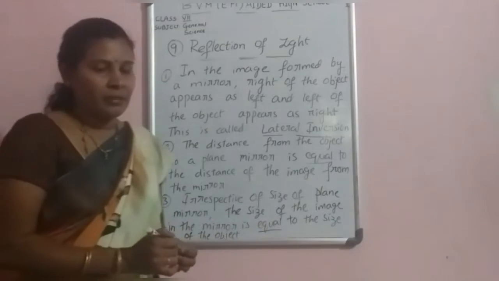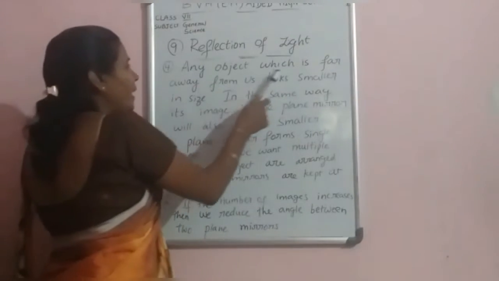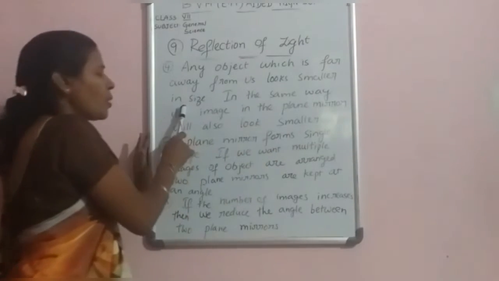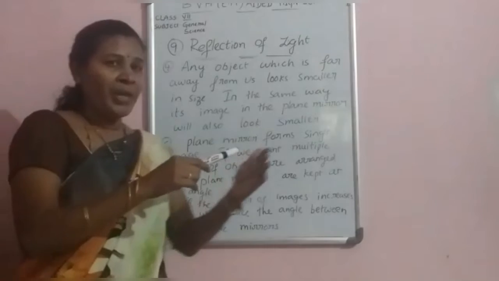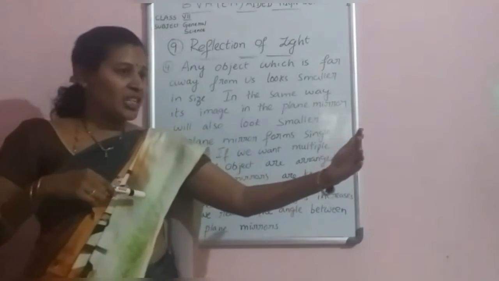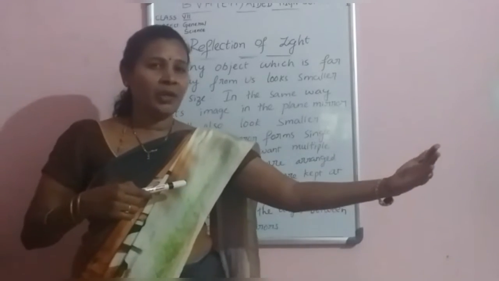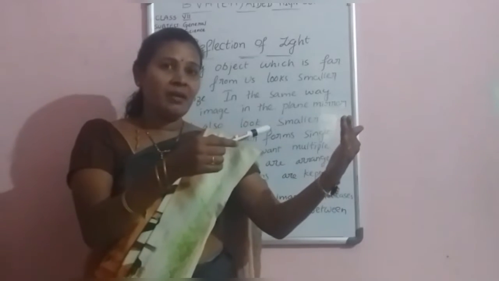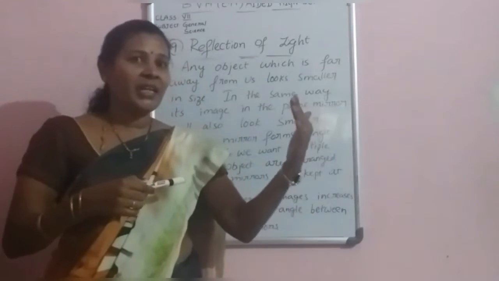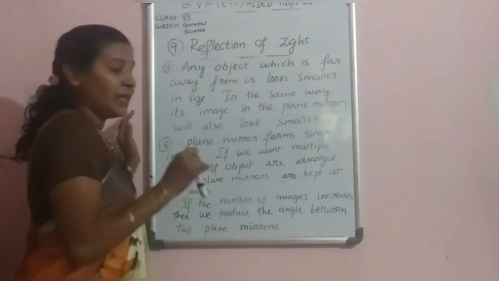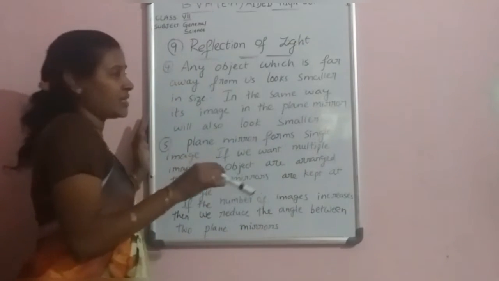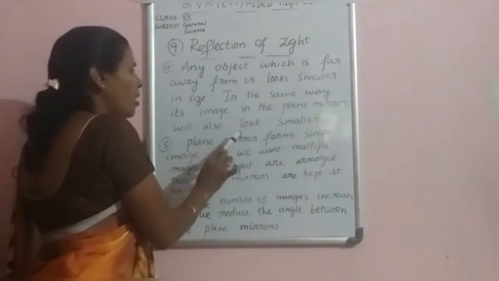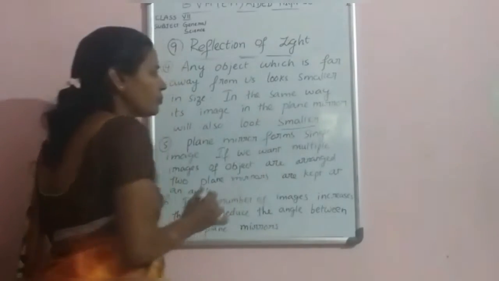Fourth point, any object which is far away from us looks smaller in size. When you maintain a long distance between you and your mirror, the size of the image formed is very small. In the same way, its image in the plane mirror will also look smaller.